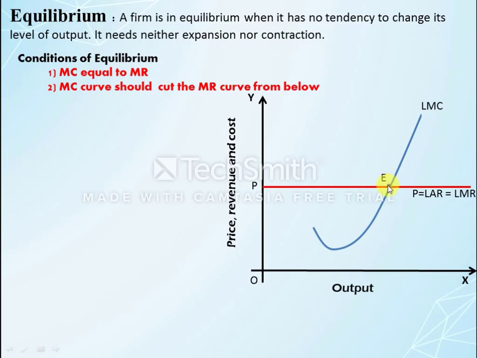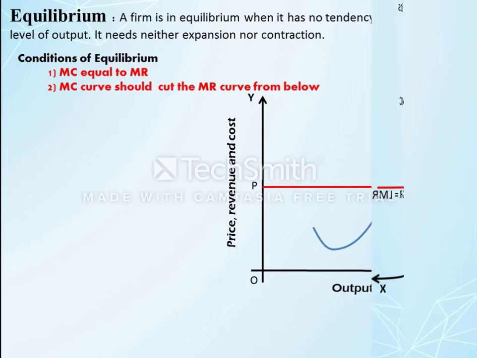So at point E there is an equilibrium. When we draw the straight line from point E, the firm sells OQ quantity of output in the market at OP price. So this is about the equilibrium.